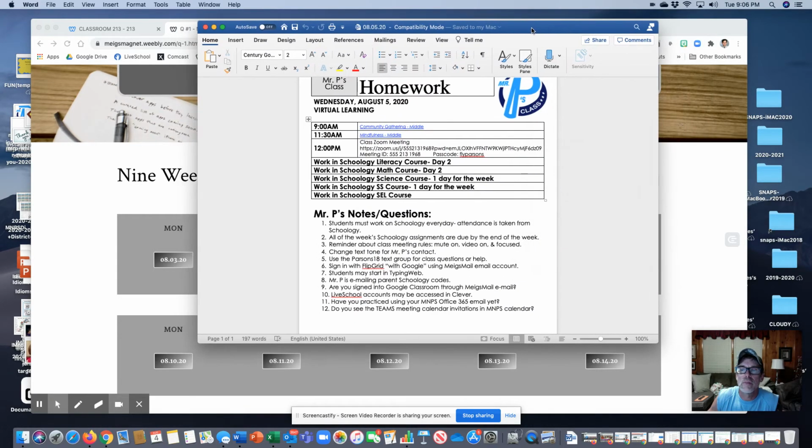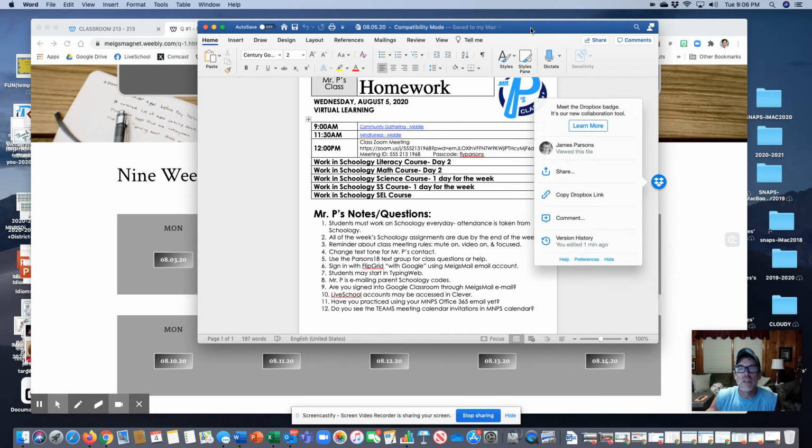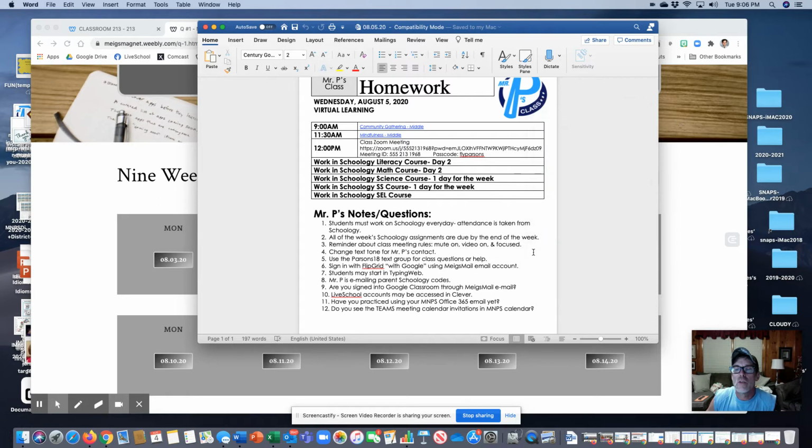or some notes. One, I will remind you, is that your attendance every day is taken by you working on your Schoology assignments. And all the Schoology assignments are always going to be due at the end of the week. So you have until the end of the week to finish those up by the weekend. Remember to not forget to come to the Zoom meeting today.